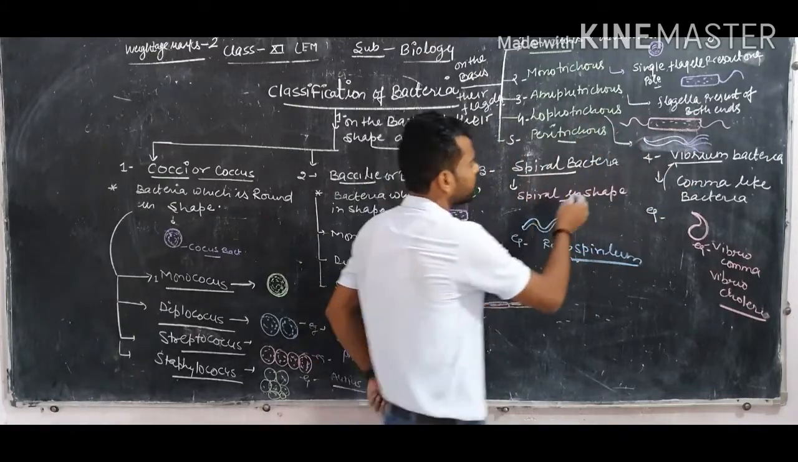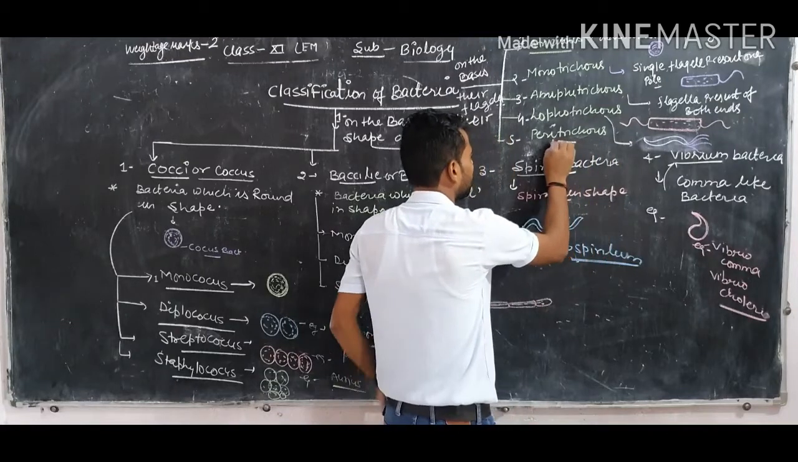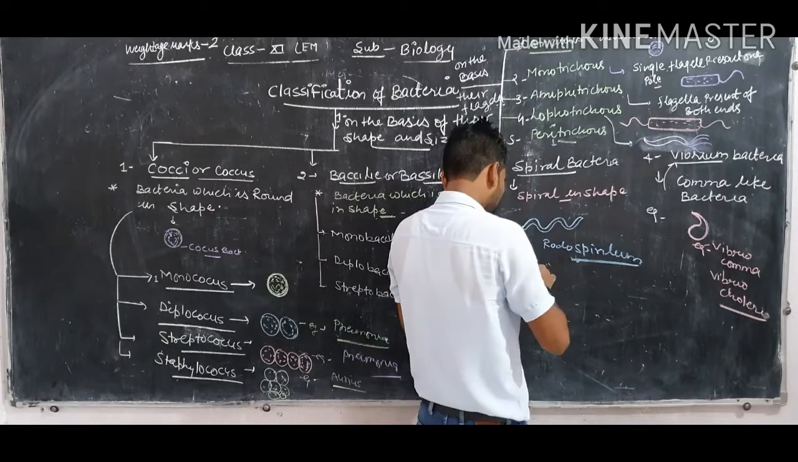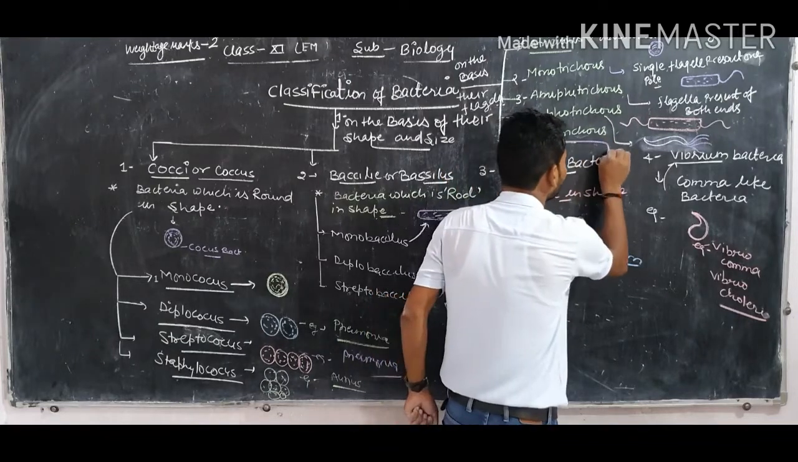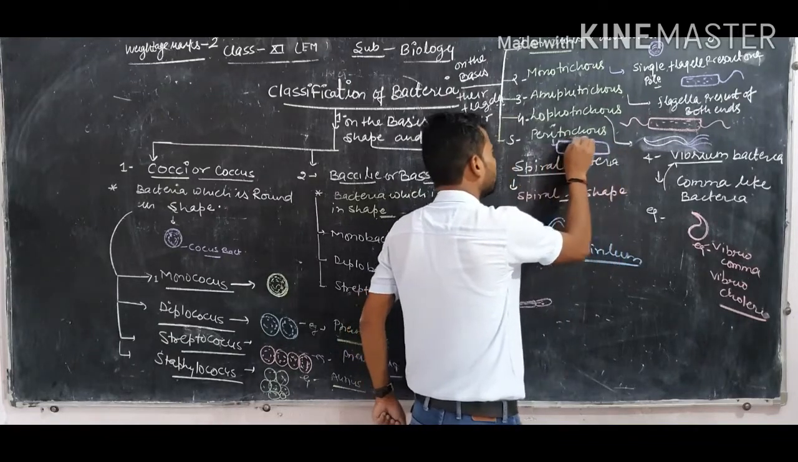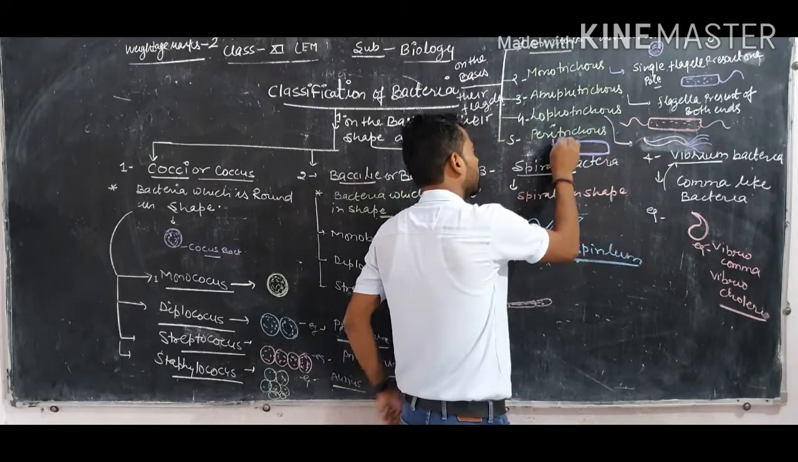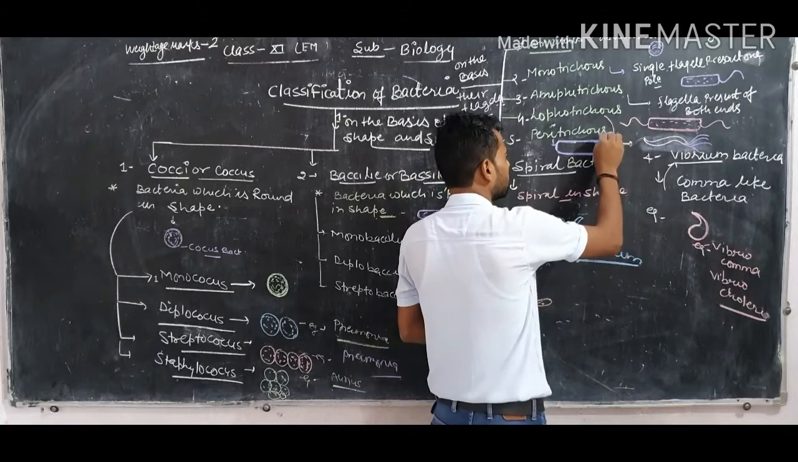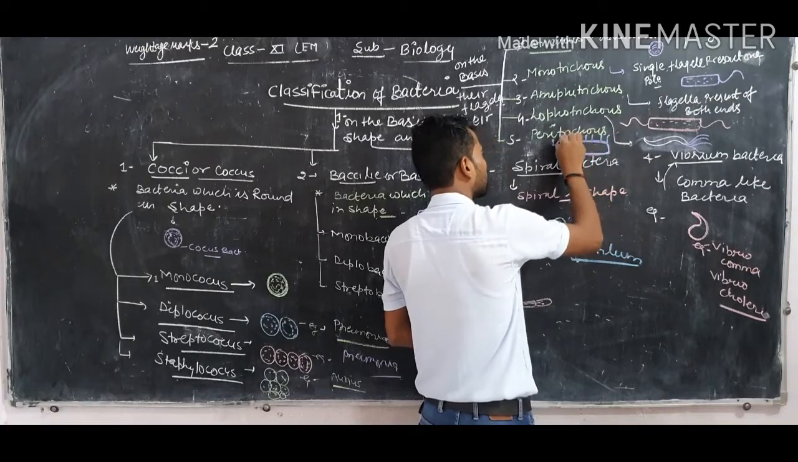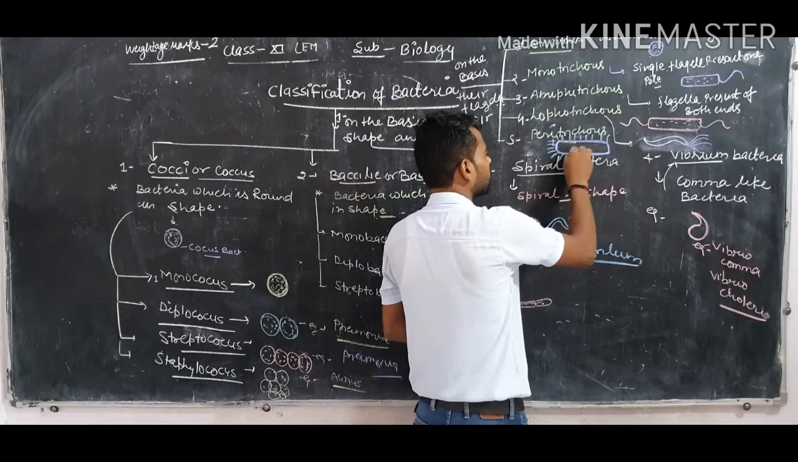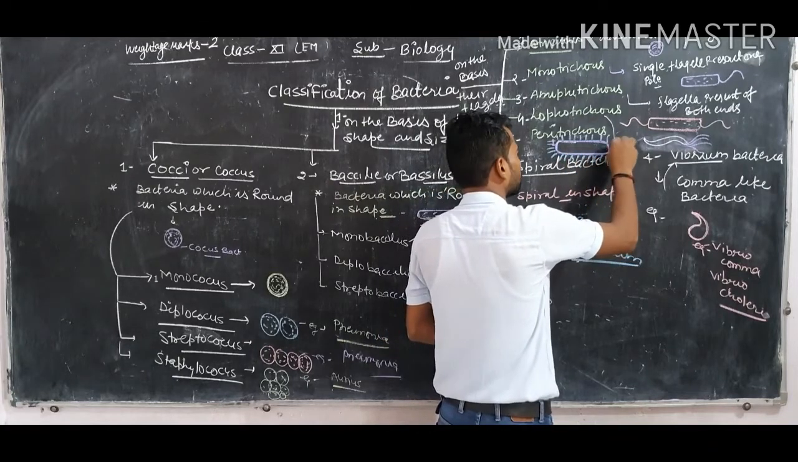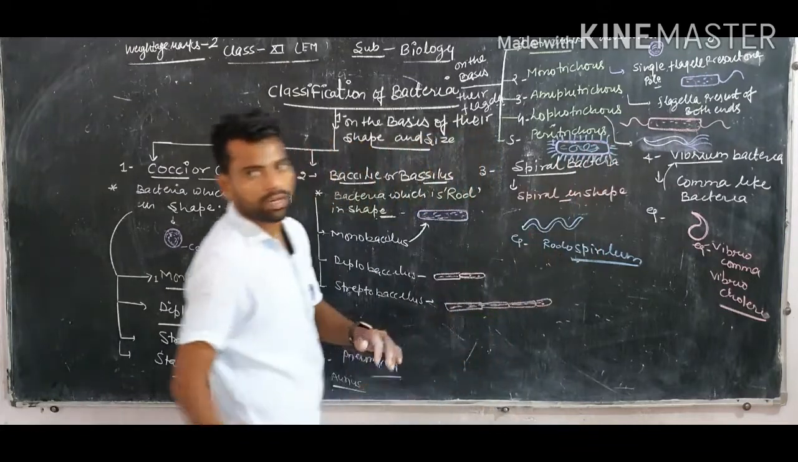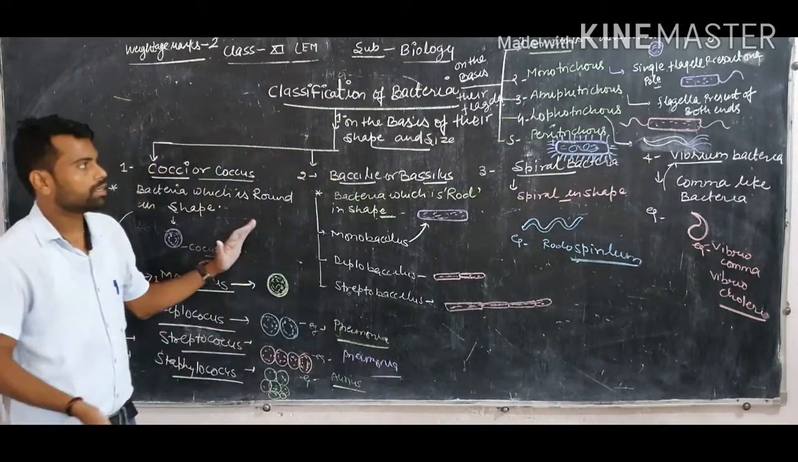And Peritricus, dear student. Peritricus means the bacteria which has flagella over the surface, around the surface. The whole body surface of the bacteria is covered by flagella. That bacteria is known as Peritricus bacteria. So dear student, this topic, the classification of bacteria on the basis of their shape and size, has been covered.